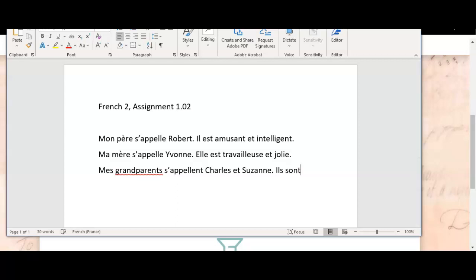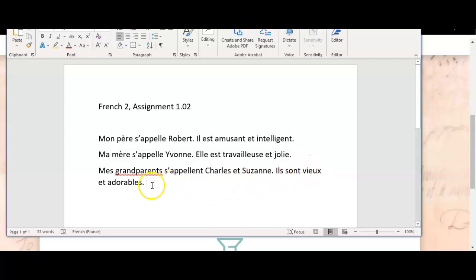Ils sont, that's the plural form of to be, the third person plural. What are my grandparents like? Ils sont vieux. They are old. Okay. Et adorables. They're old and cute.